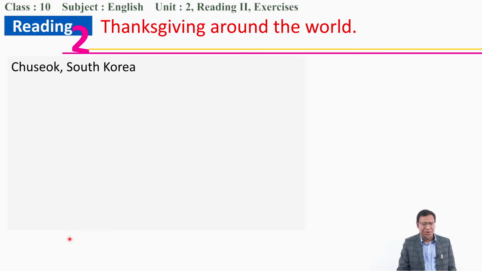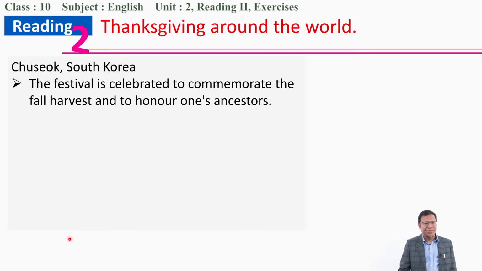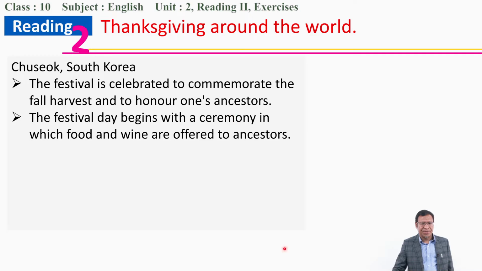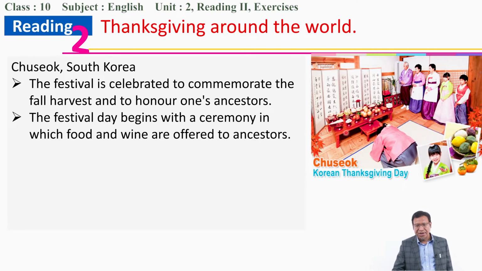So South Korea, Chuseok. What is important about Chuseok is that it is celebrated to commemorate the fall harvest and to honor ancestors. Thanking the harvest, and thanking the ancestors. The festival day begins with a ceremony in which food and wine are offered to them. You offer food and wine to the ancestors at first, to their forefathers.